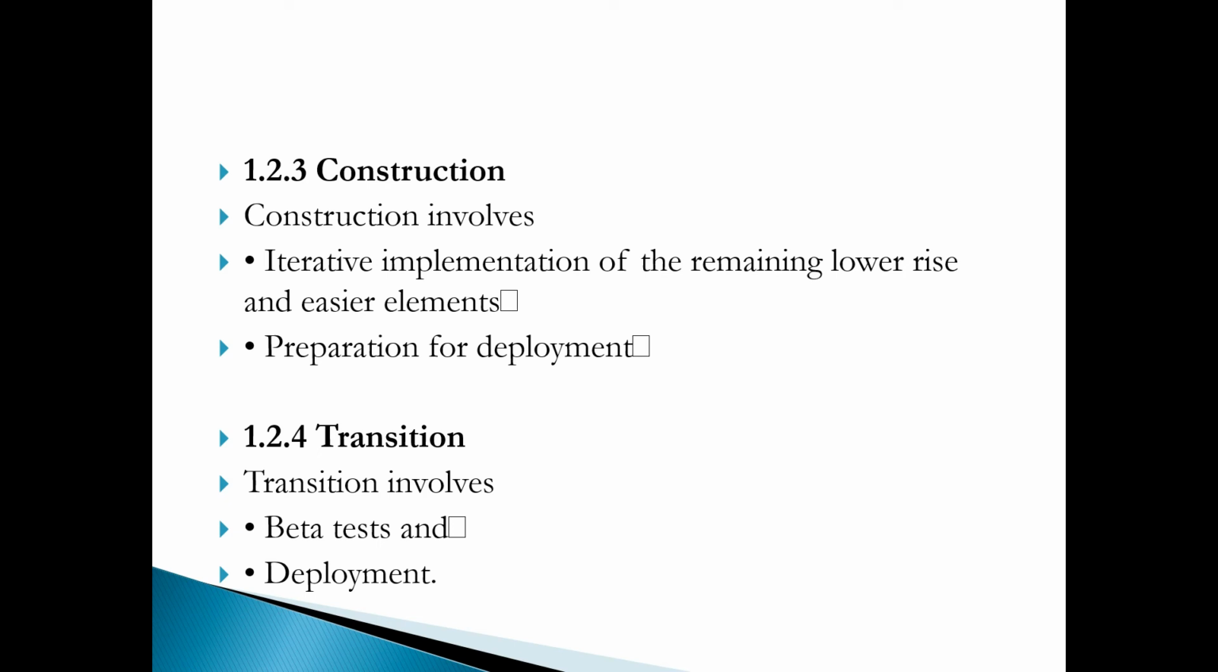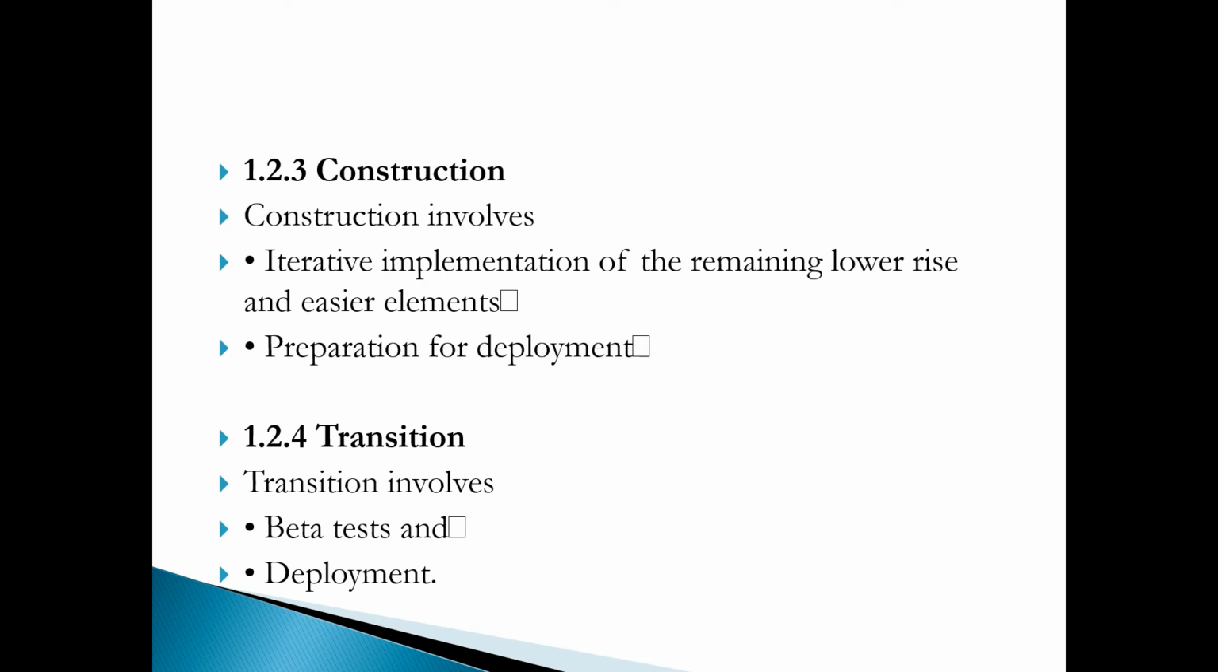So already in our elaboration phase, we defined what all the risks are going to be, what our vision is, and what the realistic estimate is. We know about the data. So we can easily construct the project. Construct the project means we can remove the risk and implement the project. So next, transition. Transition is nothing but beta test and deployment.